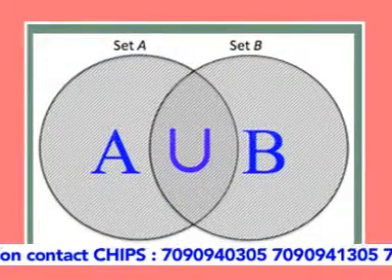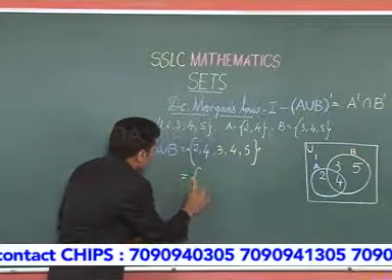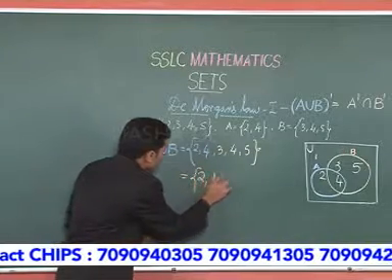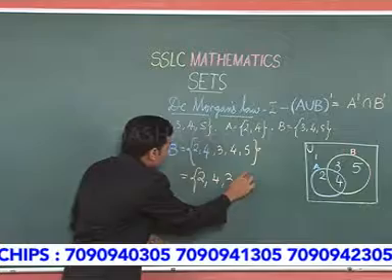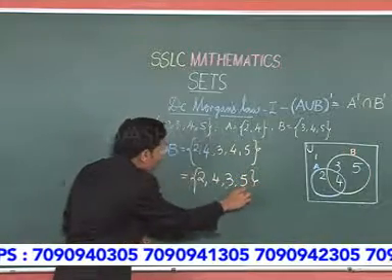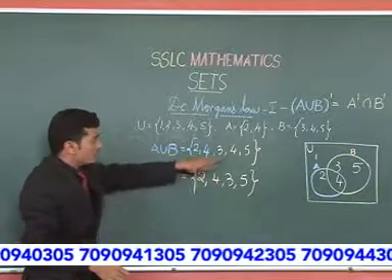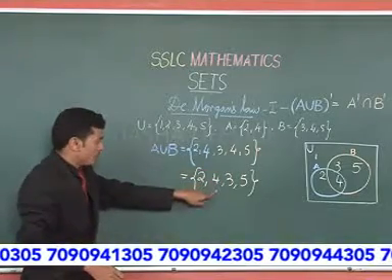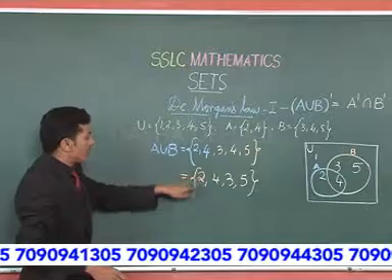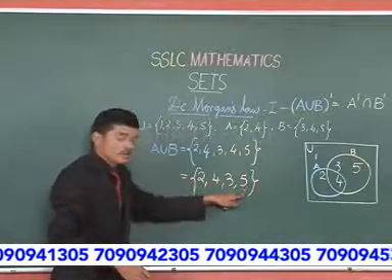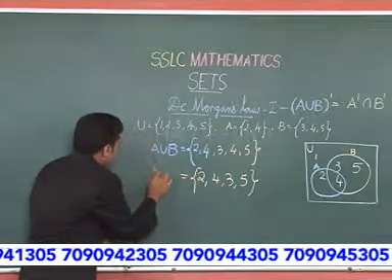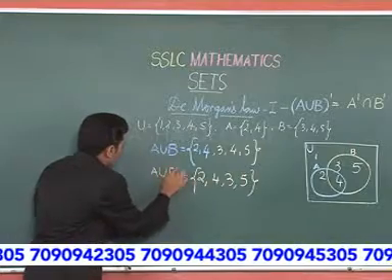This we can rewrite as 2, 4, 3 and 5. I think you got this. As 4 is common and repeated, we take it only once. So this can be rewritten as 2, 3, 4 and 5. This is A union B.